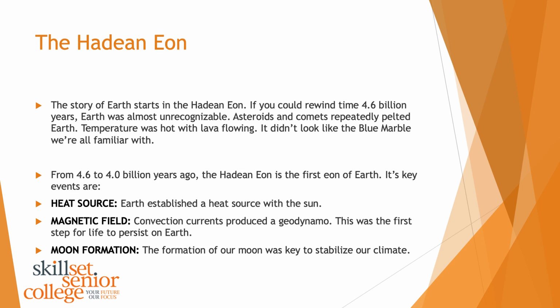And this was the first step for life to persist on Earth. So without that magnetic field, like I say, Earth would not have life on it. It would have been very difficult, if not impossible, for life to evolve. So this magnetic field, although we don't really think about it, is something that is the first step for life to persist on Earth. And really importantly, we had moon formation. So the formation of our moon was key to stabilizing our climate. And again, we're going to discuss that in a later lesson. But the moon formation was a critical step during the Hadean Eon for future development on Earth.